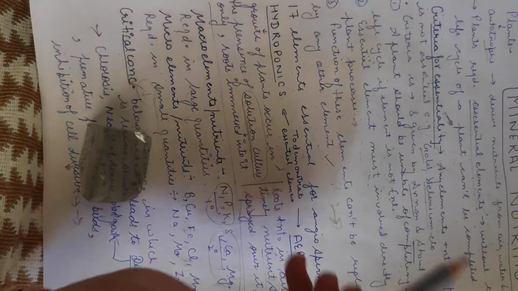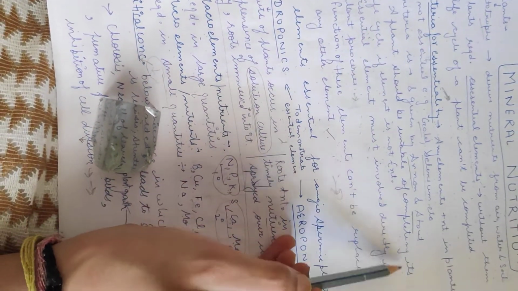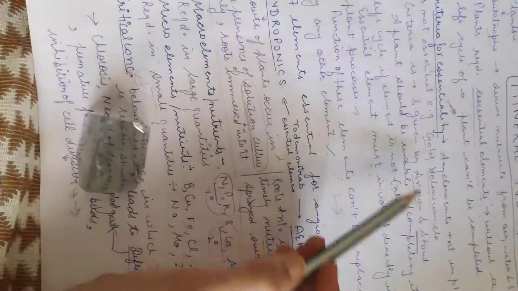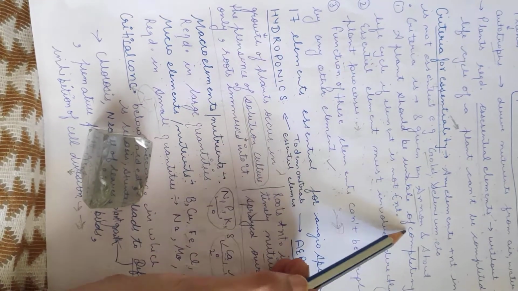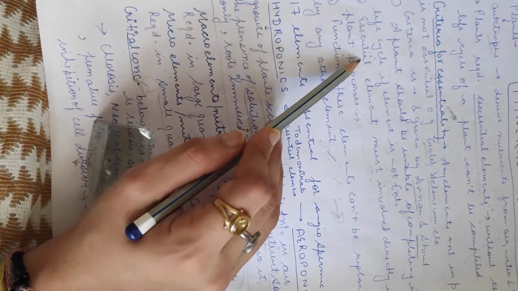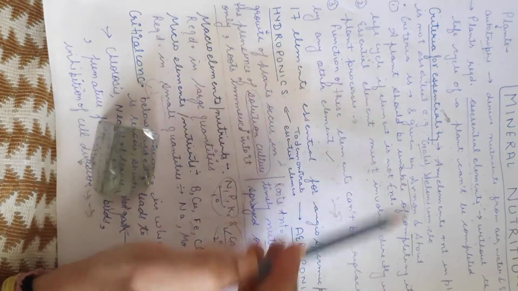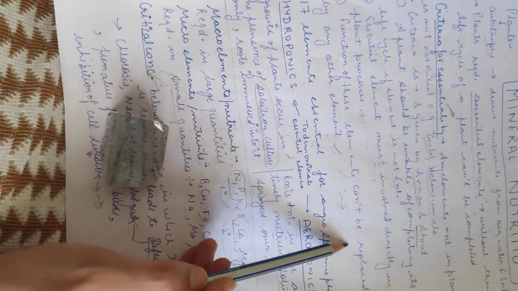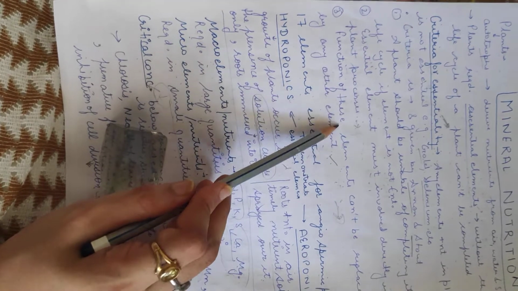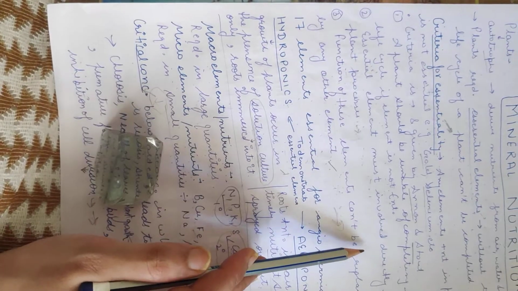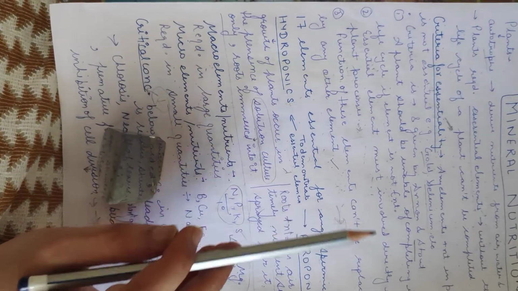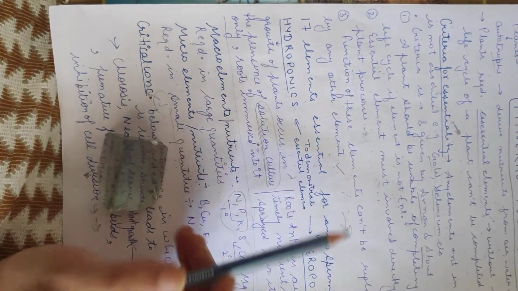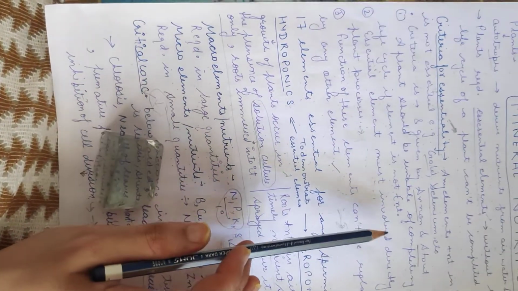This criteria is given by Arnon and Stout. According to this, the first step is that a plant should be unable to complete its life cycle if the essential element is not present. Second, the essential element must be directly involved in plant processes: biological, physiological, metabolic. Third, the function of these elements can't be replaced by any other element; if any other element is present in its place, it cannot perform the identical function, so the plant life cycle still can't be completed. So the presence of essential elements is very important for the plant to grow.